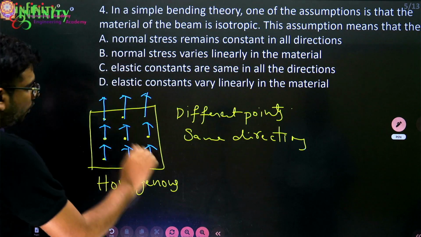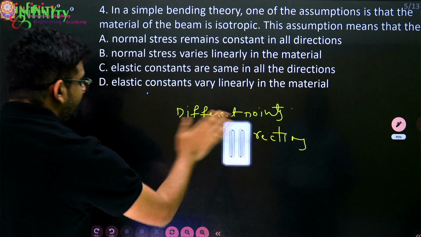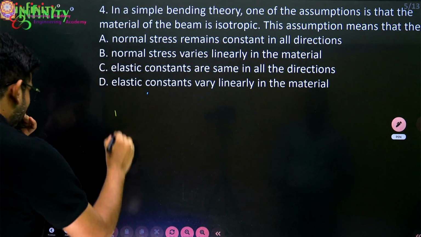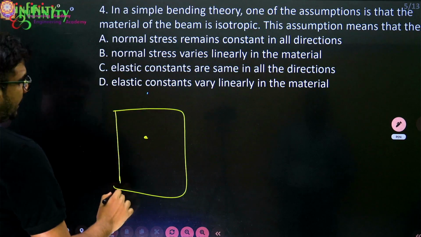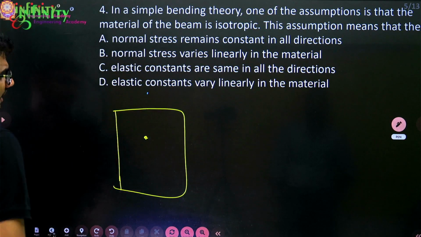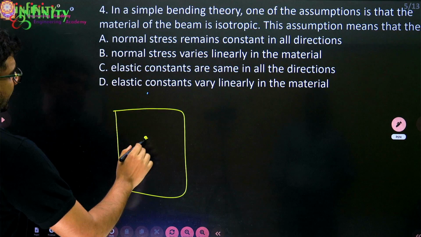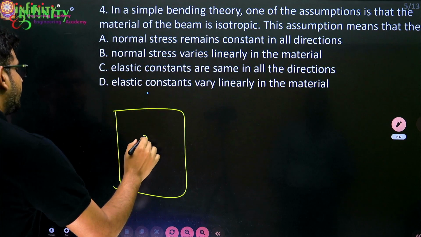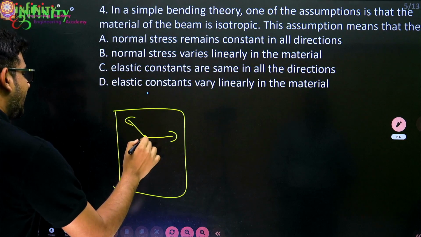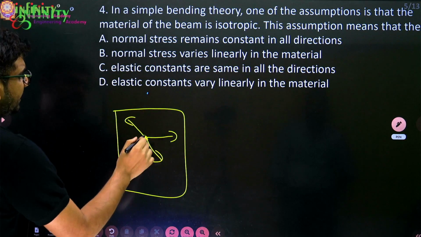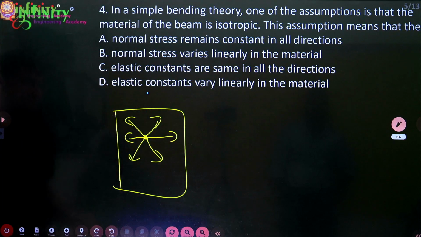Then what is isotropic? Consider a point, and now if you take any property in this direction, this direction and this direction, that means consider the given property in a number of directions.